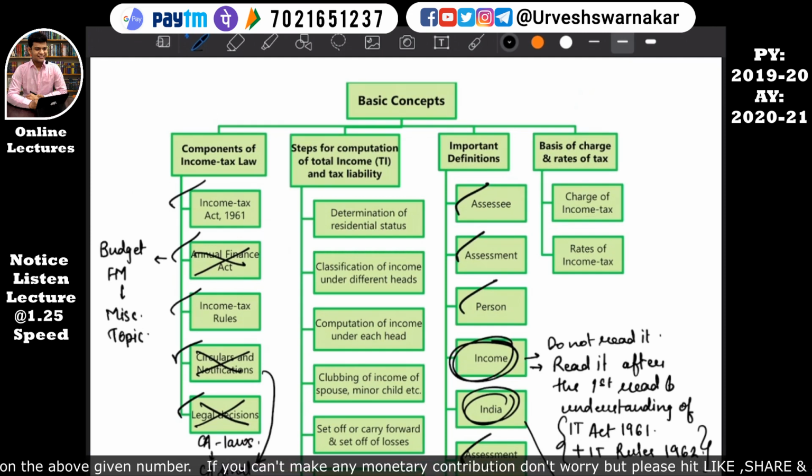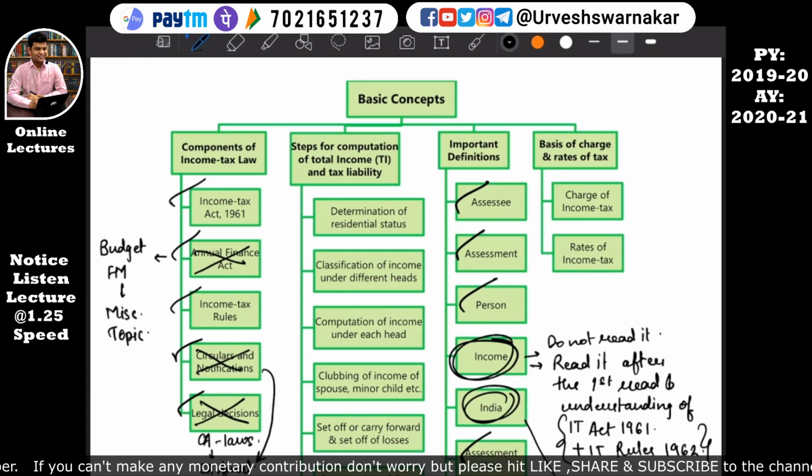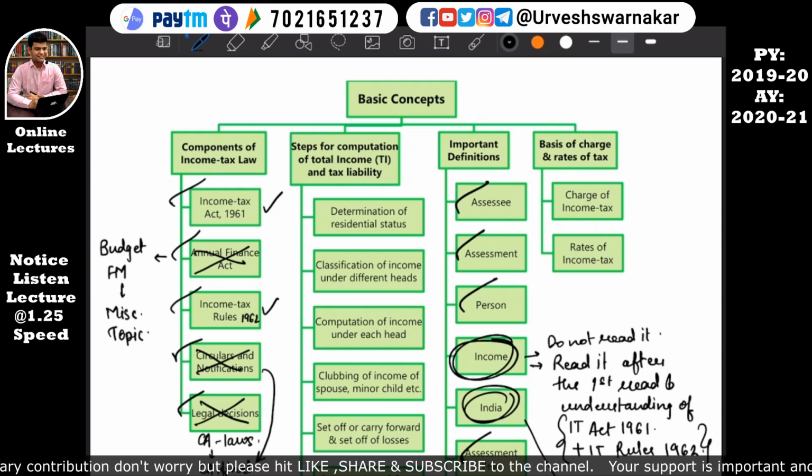Okay, so the Finance Act is also not a part of our syllabus. Basically, our syllabus consists of the Income Tax Act, 1961 and the Income Tax Rules, 1962. Okay, please take that much. We'll study the Income Tax Act.